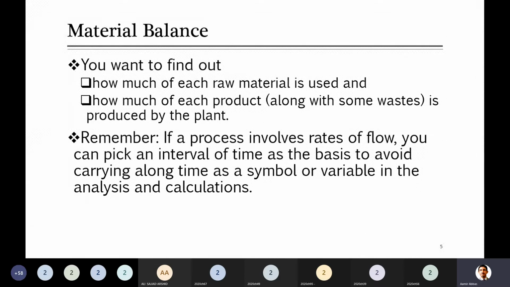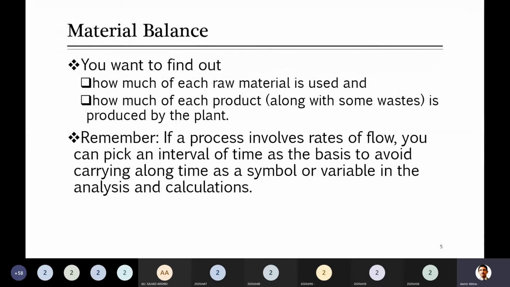So one thing to remember here: if some process involves rates of flow, and flow rates are given, then it's better to pick an interval of time as the basis. You guys already studied that you have to choose the basis while solving the problem. Sometimes you may take the basis as a mole, sometimes as mass or something else, but if the system is dealing with flow rate, it is better to take a time interval as your basis.